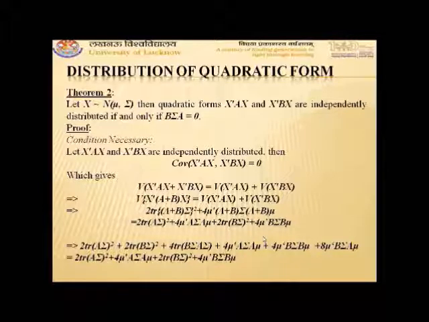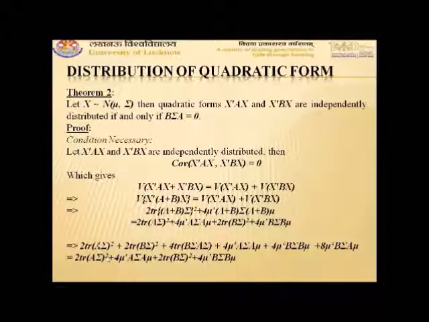Now it is of order 1 cross 1, so 4 mu transpose A sigma B mu and 4 mu transpose B sigma A mu will be the same, and summing together, they will give 8 mu transpose A sigma B mu, or you can say B sigma A mu. So on the right hand side, we have 2 trace (A sigma) whole square plus 4 mu transpose A sigma A mu plus 2 trace (B sigma) whole square plus 4 times mu transpose B sigma B mu.